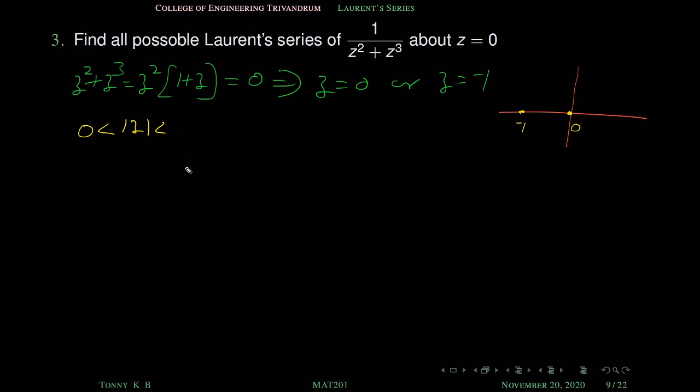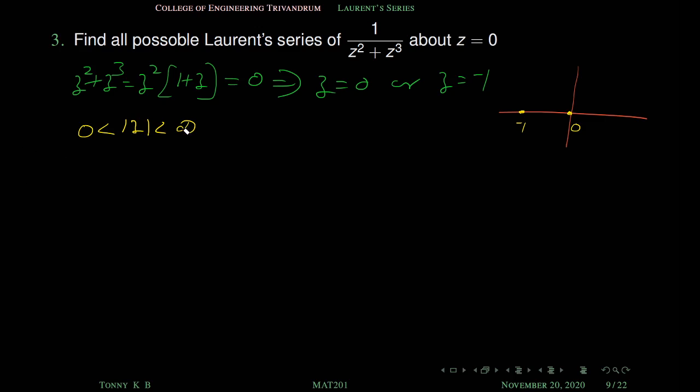This is the first analysis. Infinity. Is it true? 0 less than mod z less than infinity. Is it analytic? The function analytic. No. So what about this upper bound?